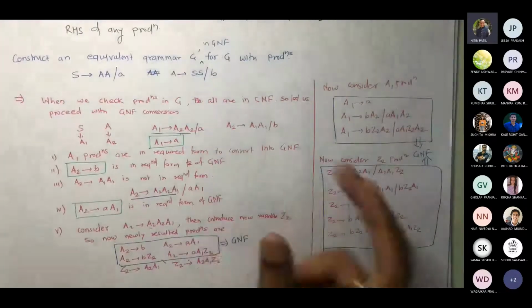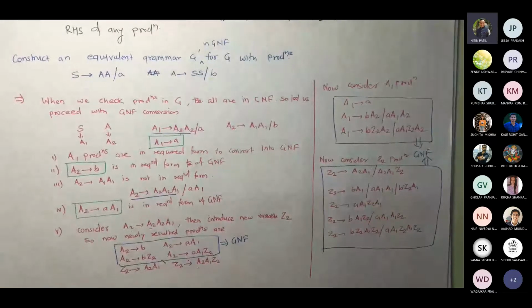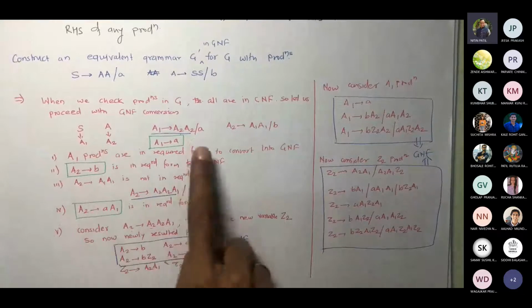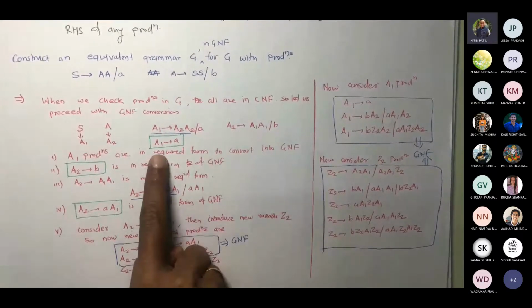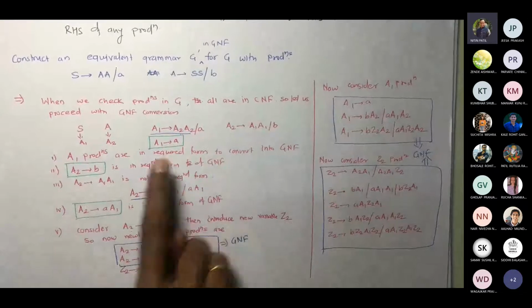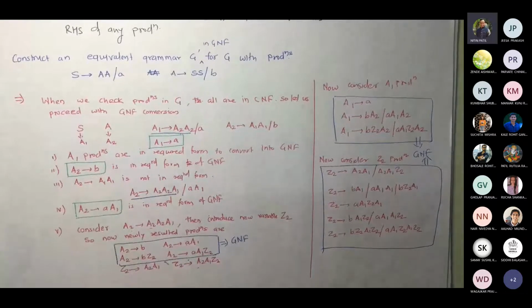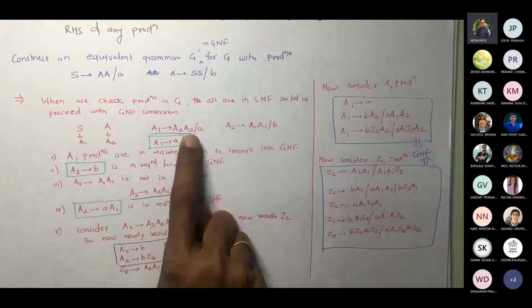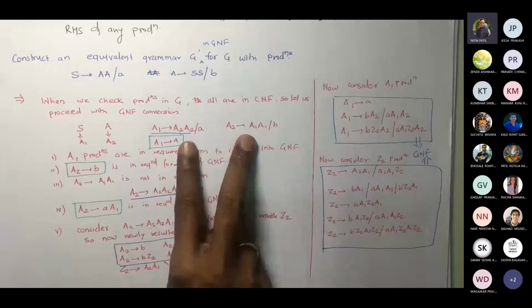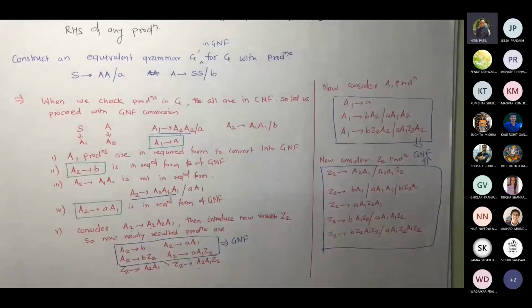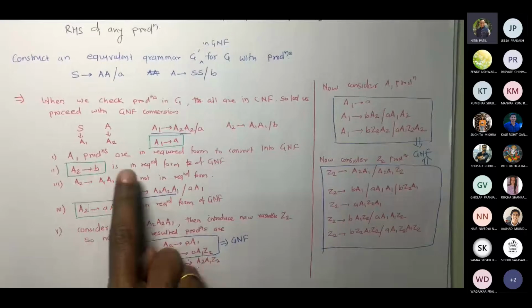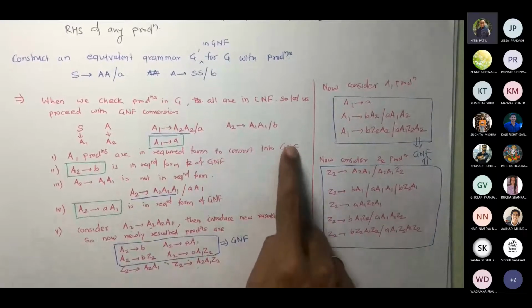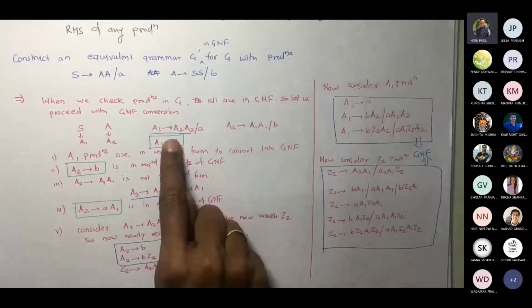Okay, so let us assume that now we have converted the grammar to CNF. So you renamed them, you rewrote them. Now you found out which productions are in the GNF form. So A1 gives A and A2 gives B are in GNF. But now we have to talk about A1 gives A2 A2 and A2 gives A1 A1. These two are remaining, so we are going to consider them one by one. We talked about the first A1 production. These are in required form which can be converted into GNF further. So we will not touch the A1 production. So how exactly did you decide this?